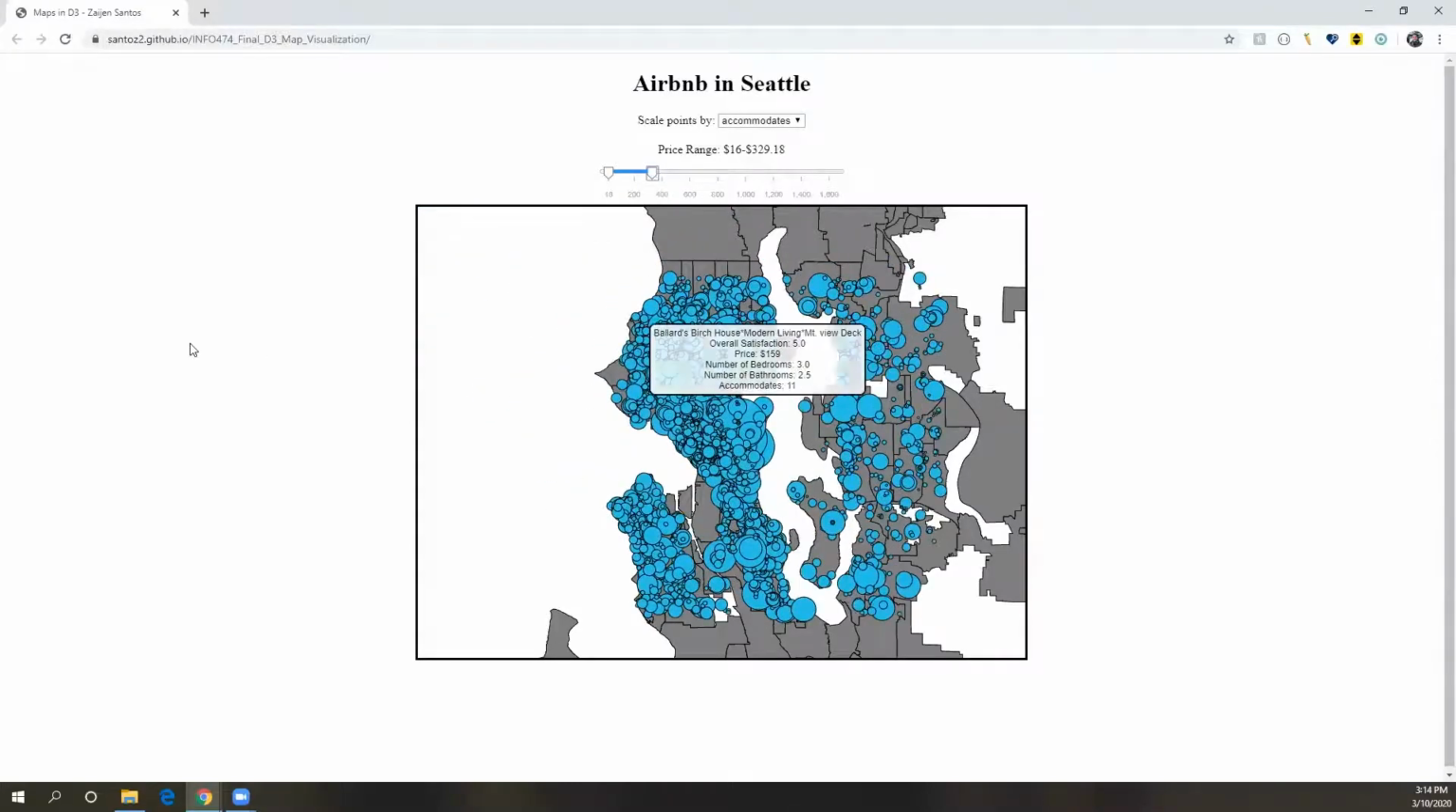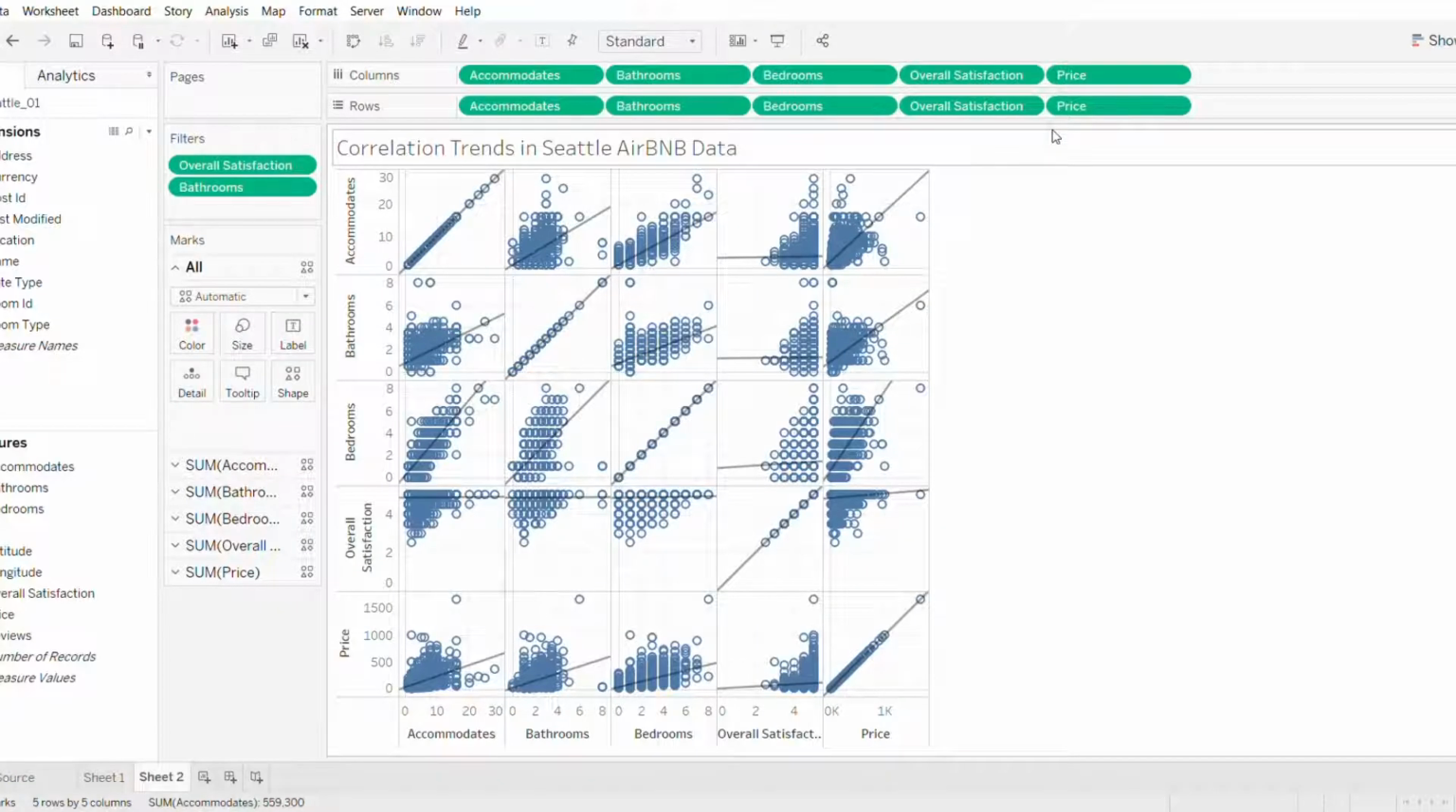That said, I would say that accommodations does not have as much of an impact as the other two values. So to start out for my visualization, I decided to make a group of Tableau scatter plots that compared a couple of different things about Airbnbs in Seattle. I compared accommodation numbers, price, overall satisfaction, bedrooms, and bathrooms in an attempt to see which had trends that we could potentially gain insight from analyzing further.